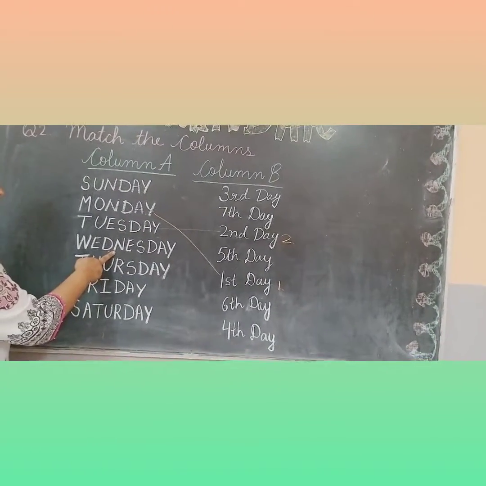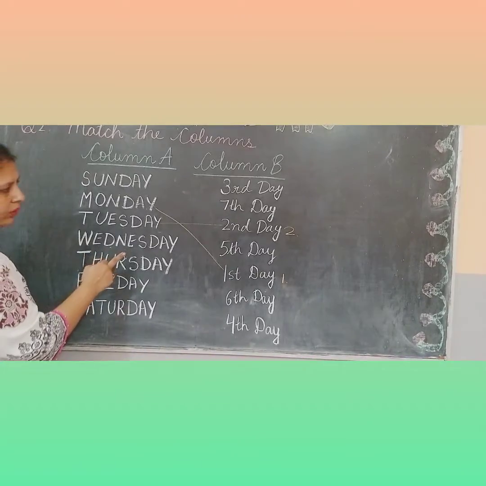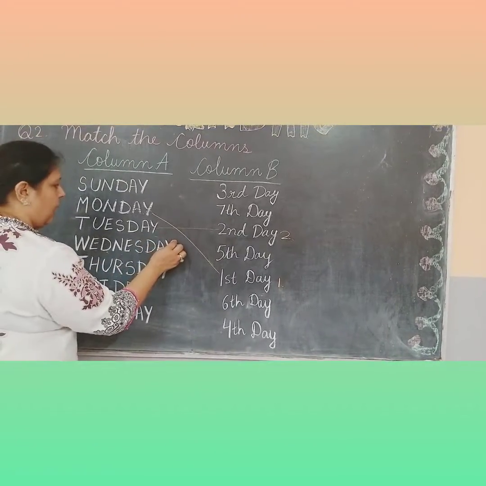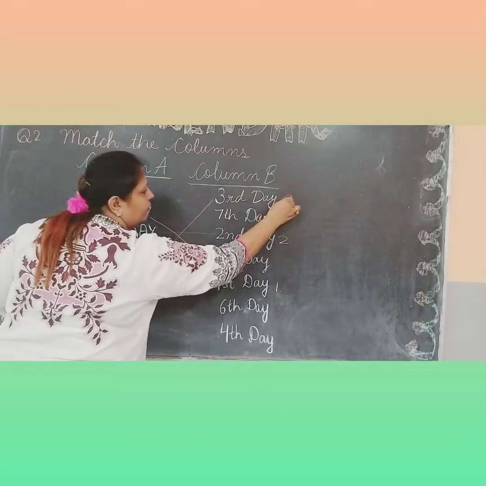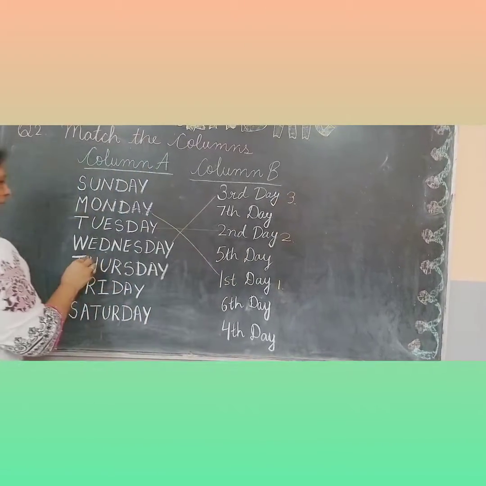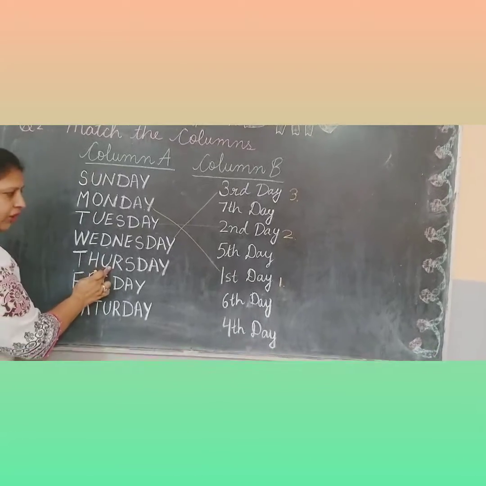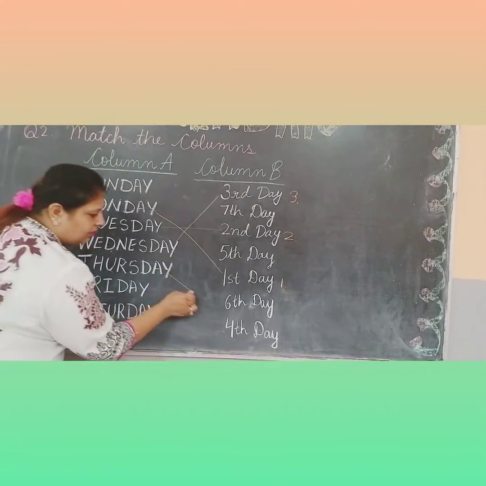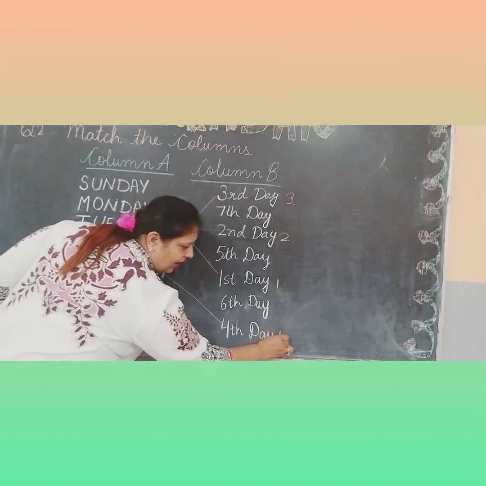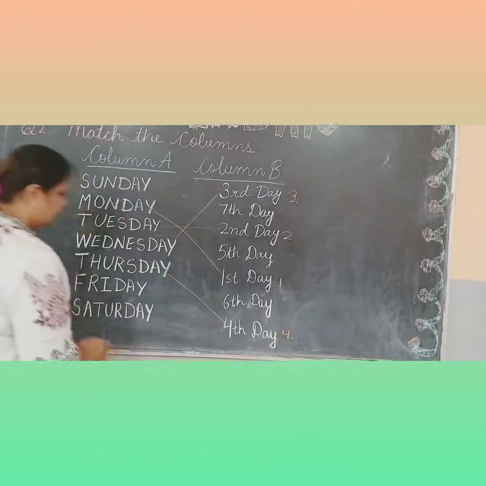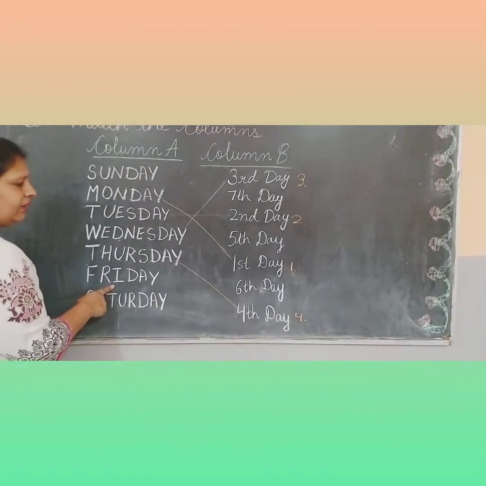Wednesday. Wednesday is the third day. So we will write and match with third day here. We will write here 3. And after Wednesday, Thursday. Thursday is the 4th day of the week. So we will match Thursday with 4th day and we will write here number 4. After that, Friday will come.